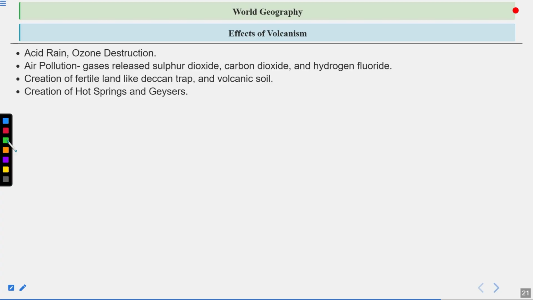Creation of hot springs and geysers. So hot springs and geysers are also found at a place where the landform is found above the volcanoes, because of which the hot geysers are created. Potential for geothermal energy. So these hot geysers and hot springs are the points where geothermal energy can be created by using the steam, and because of this steam the turbine moves, and because of which we can generate electricity. So this type of energy is called geothermal energy.